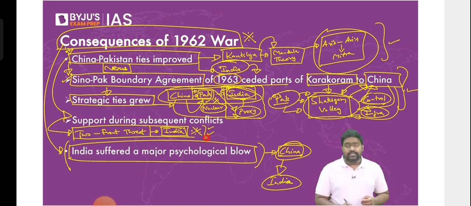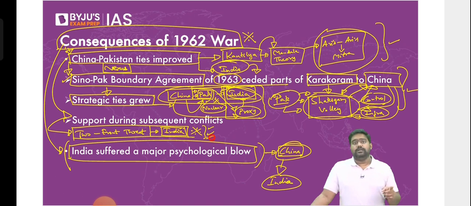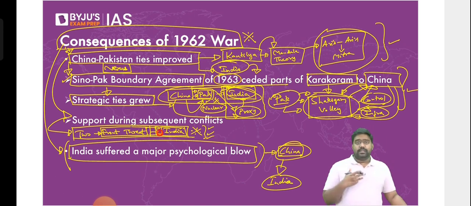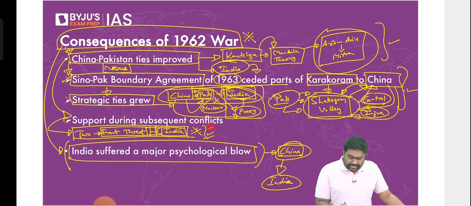Let's say if border clashes escalate leading to a war between India and China, it is possible China might push Pakistan to target India. China might use its leverage on Pakistan and force Pakistan to target India to launch a simultaneous war. So since then, this has been a nightmare situation for India's strategic establishment. Since then, India has been gearing up for a possible two-front conflict.